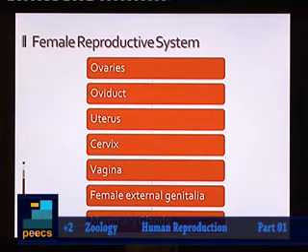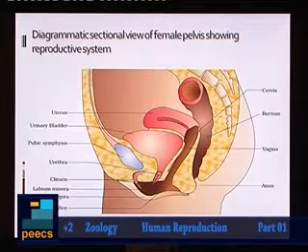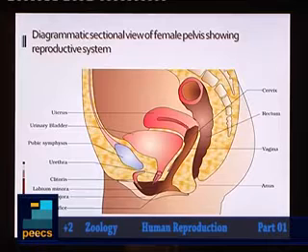Then comes the oviduct, uterus. So we will go to details of all these components later. This is a diagrammatic sectional view of female pelvis showing the different components.